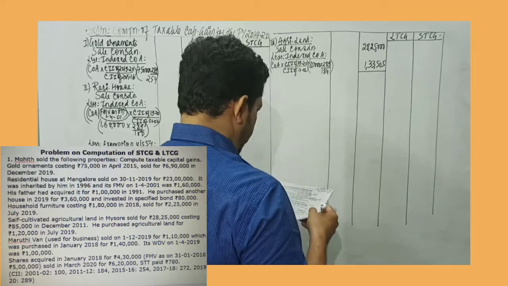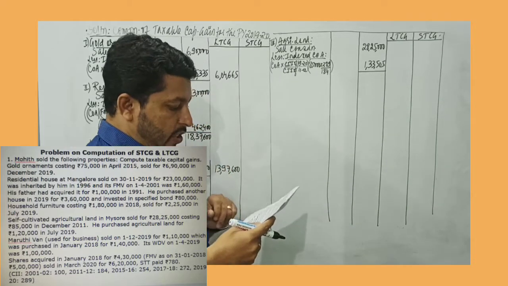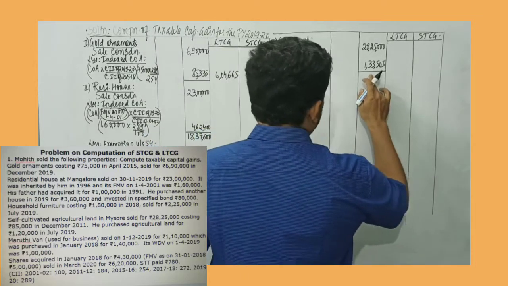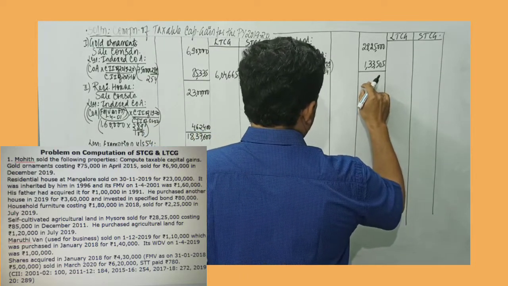So I can deduct. Now also he purchased agricultural land for rupees 1,20,000 in July 2019. So we'll have to record this in the amount column itself.